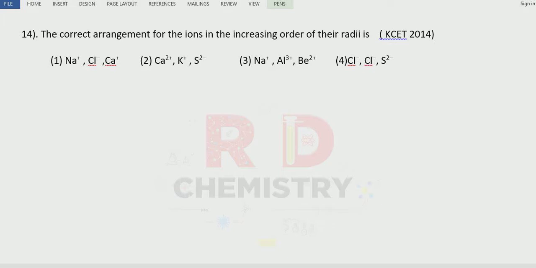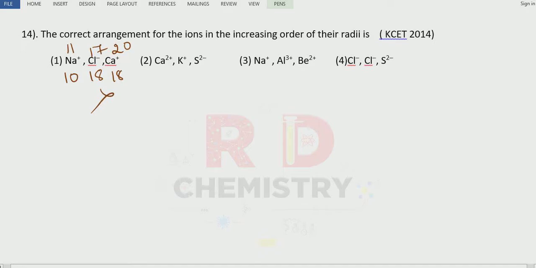Question number 14. The correct arrangement for the ions in the increasing order of their radii is. When they give different types of ions, please remember to find out whether they are isoelectronic or not. Let us take the first option. Atomic number of sodium is 11, that of chlorine is 17, calcium is 20. We'll count the number of electrons: 10 electrons, 18 electrons, and here it is also different, so not isoelectronic.